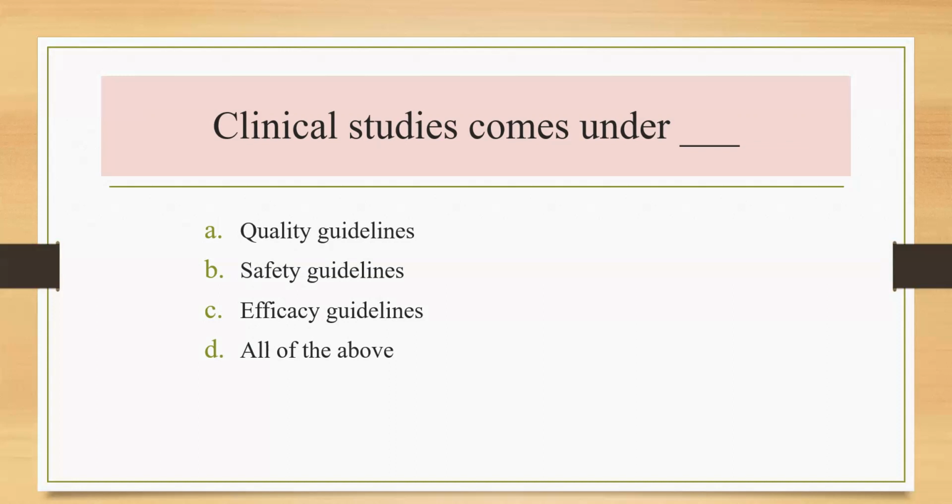These are the four topics identified for the harmonization. As we know, quality guidelines range from Q1 to Q14. Safety guidelines range from S1 to S12. And E1 to E2F, these are related to efficacy. The correct answer is, it is related to the efficacy guidelines.